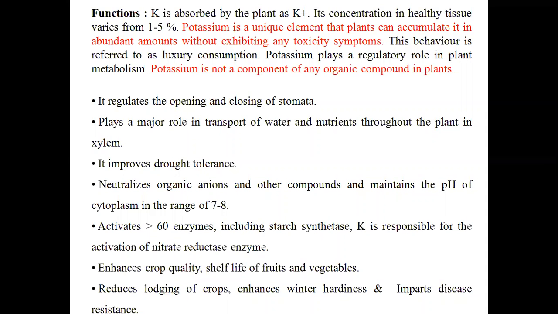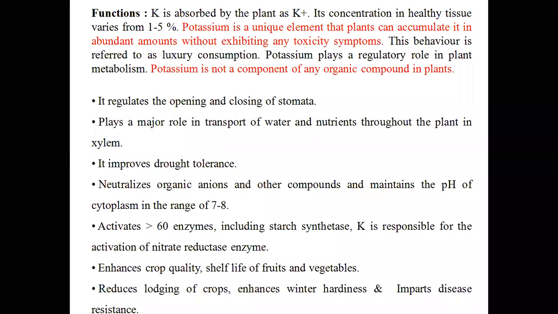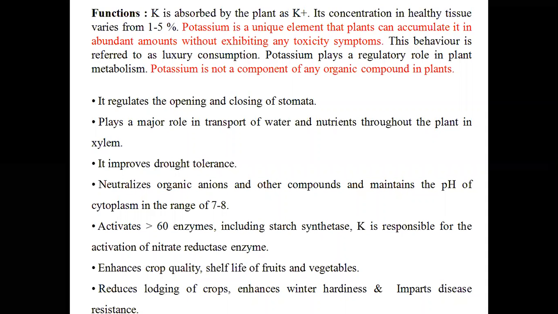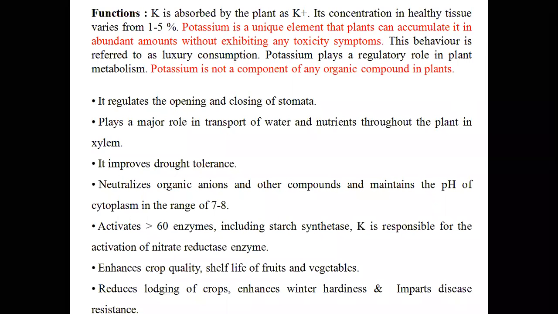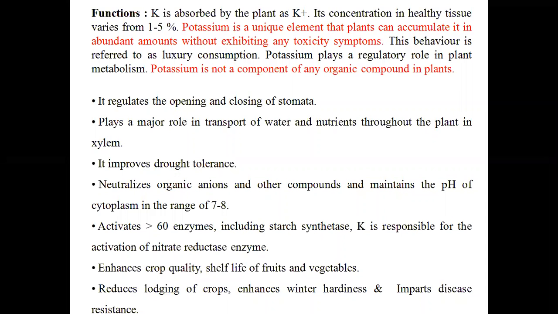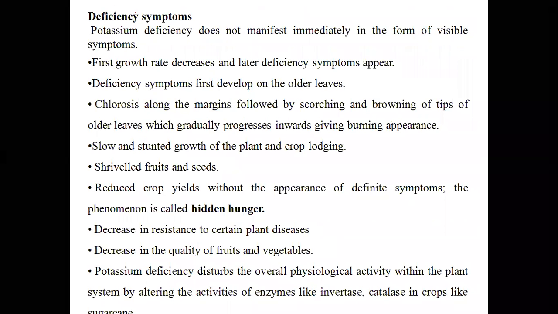Then one more distinguishing characteristic among the three major nutrients is that in India there is no production of potassium fertilizers. We are getting all potassium fertilizers through imports only. Then there is another concept which is peculiar to this nutrient, hidden hunger.